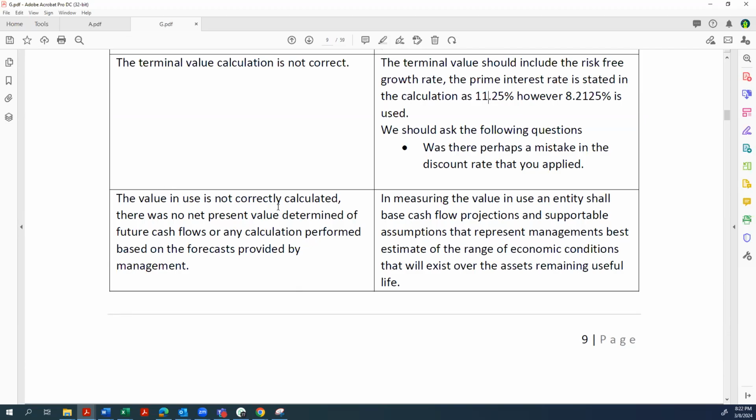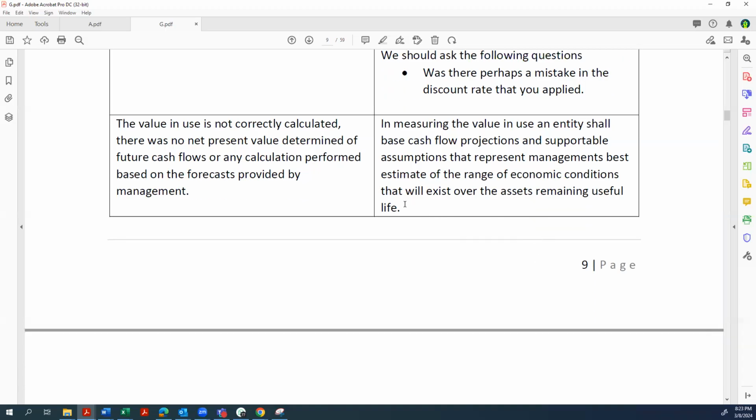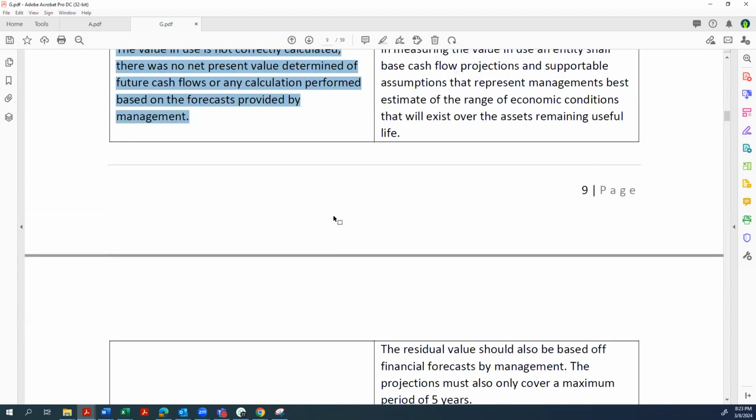The value in use is not correctly calculated. There was no net present value determined of the future cash flows or calculation performed based on forecast provided by management. In measuring the value in use, an entity shall base cash flow projections on supportable assumptions that represent management's best estimate of the range. So, also not a valid point. I'm not sure what the critique point is here. And they're saying not correctly calculated. How do we know it's not correctly calculated? Talking to the fact that the cash flows are the same each year maybe would have been a valid example of application in that instance.